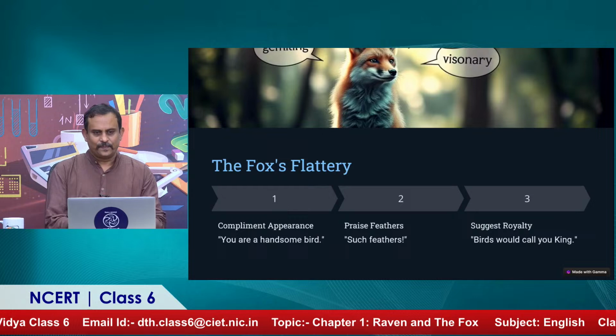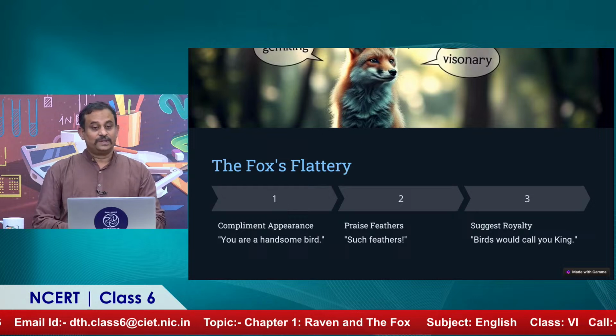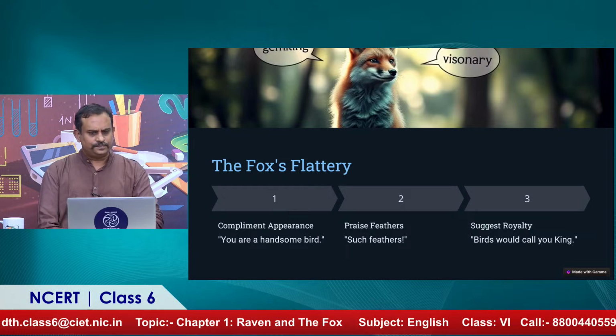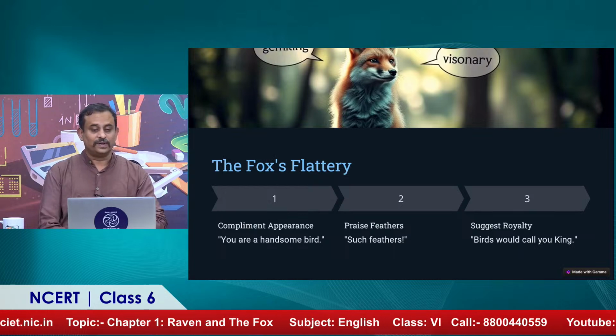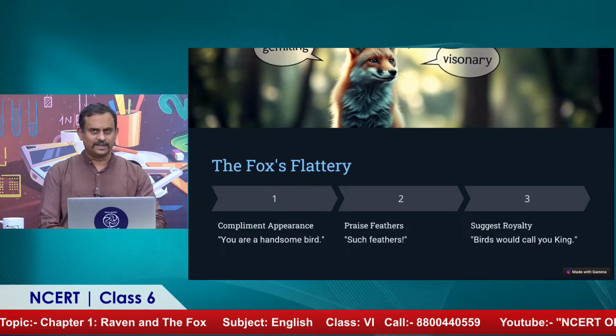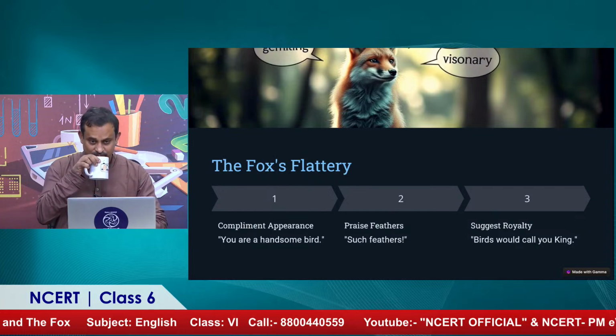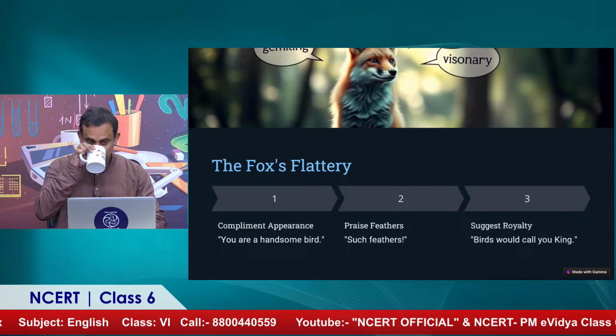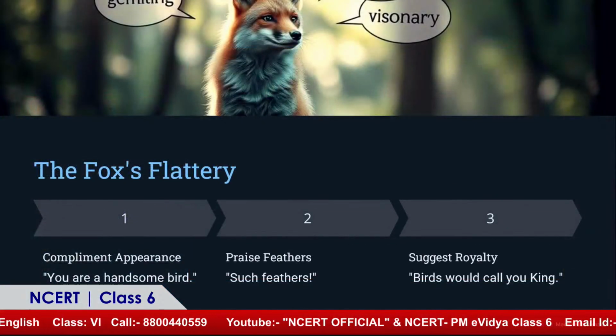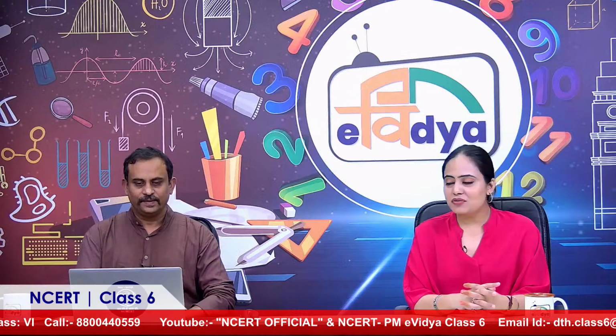All right. How does the fox flatter the raven? First, he compliments him on his appearance. You are a handsome bird. So there's a whole strategy involved that the fox uses. I think that's the most basic way to flatter somebody. Just compliment the person on his or her appearance and the person will surely fall for you.